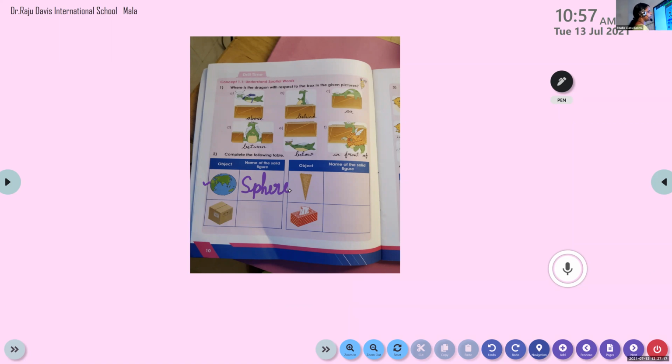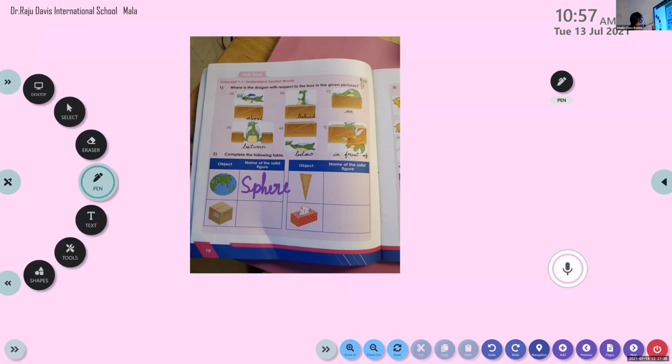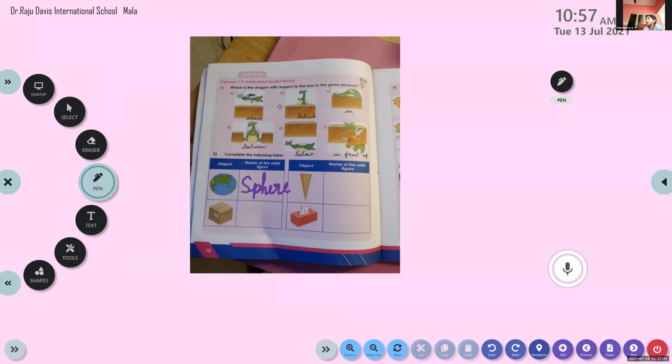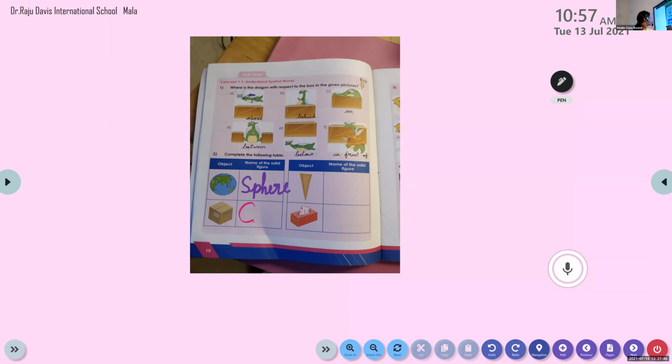Nakshatra CP, please unmute. Look at the next one. It's a cube-like object, no? So what is the spelling, my dear? Tell me the spelling. Cube spelling, tell me. C-U-B-E. Cube. Very good. All of you write the answer, cube.